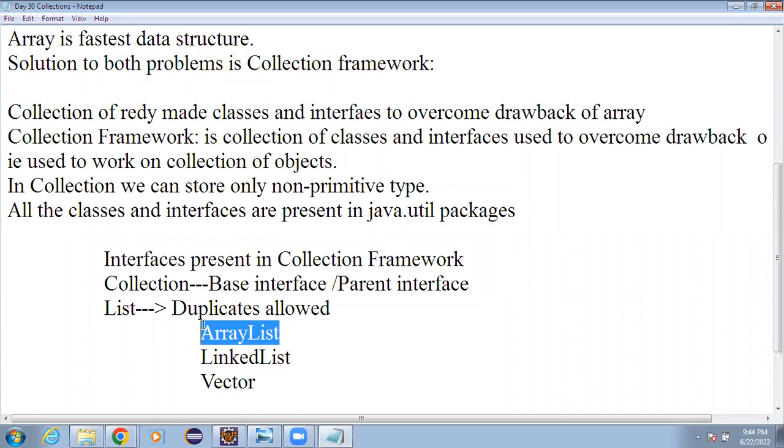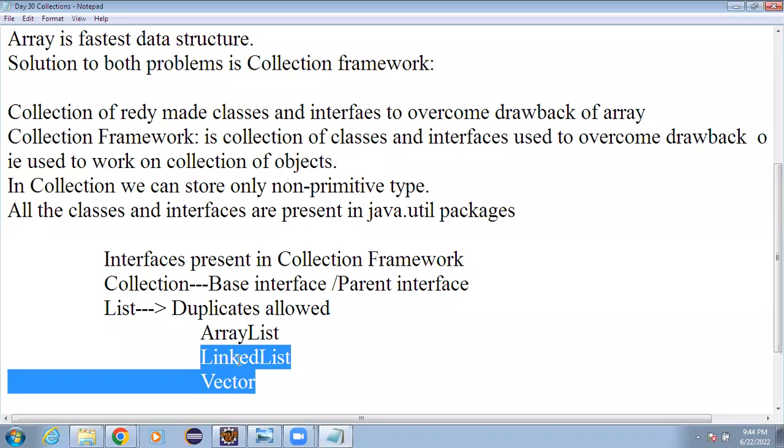The basic difference between ArrayList and Vector is that methods of the ArrayList are not synchronized, whereas methods of the Vector are synchronized. That is what thread safety is. We will see what exactly synchronization or thread safety is in multithreading. But here we can say that in a multithreaded environment, ArrayList is not good, and we should always prefer Vector. So that is the difference. In the case of a list, you can go for ArrayList, LinkedList, or Vector wherever we have to work with duplicate elements.